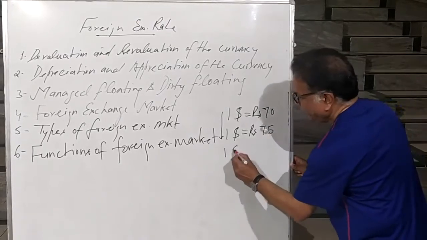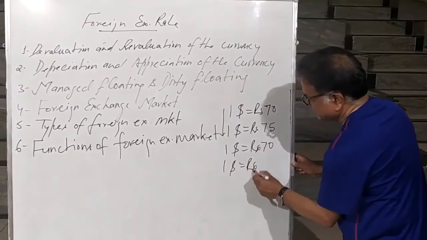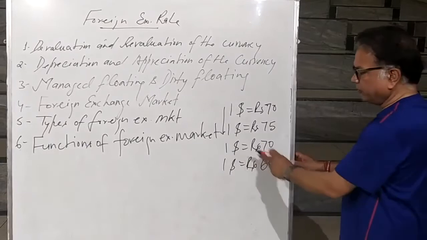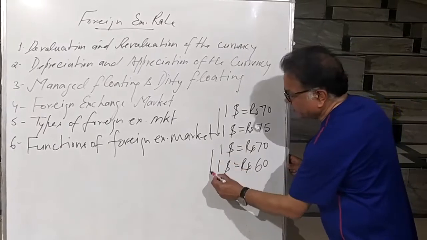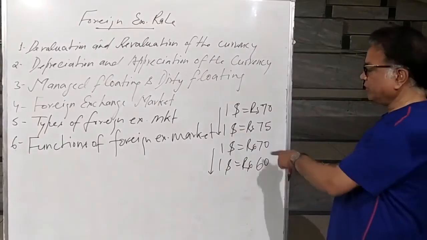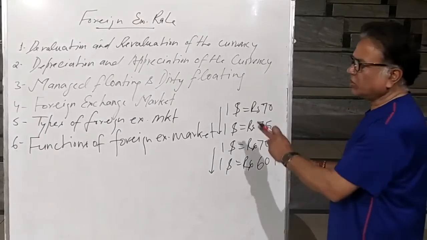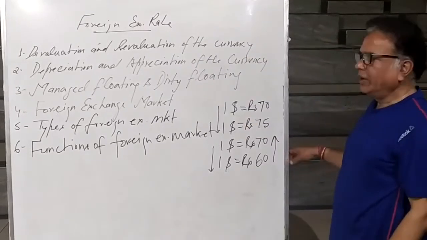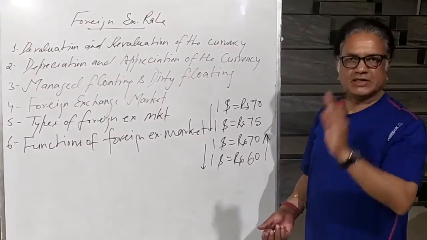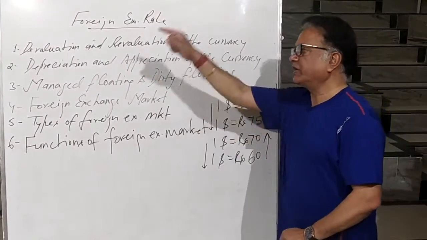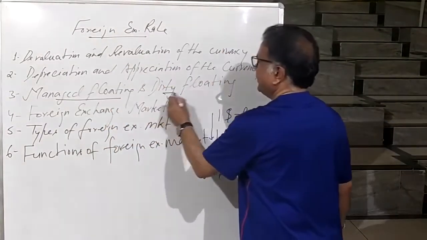And on the other hand, if $1 is equal to rupees 70 and now $1 is equal to rupees 60, what happens to the purchasing power of dollar? It has gone down from 70 to 60. It is depreciation of dollar. And what is happening to the value of Indian currency? Appreciation of domestic currency. So this is all about depreciation and appreciation. If our currency value increases due to the external forces, demand and supply, it is called appreciation. If it decreases, that is called depreciation. Next is managed floating and dirty floating.